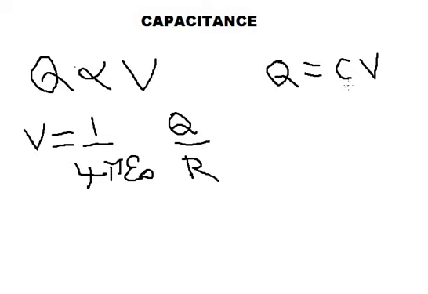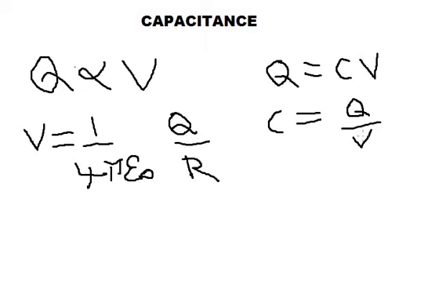Capacitance of a conductor is numerically equal to the ratio of the charge on the conductor to the potential. It tells you about the ability of the conductor to store charges on it. So C is given by Q by V.